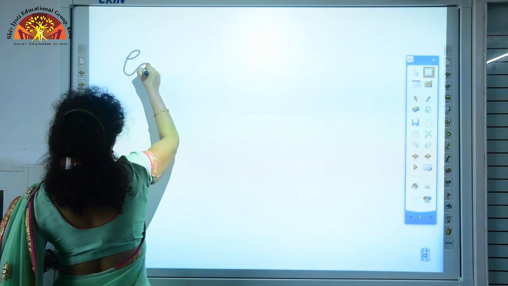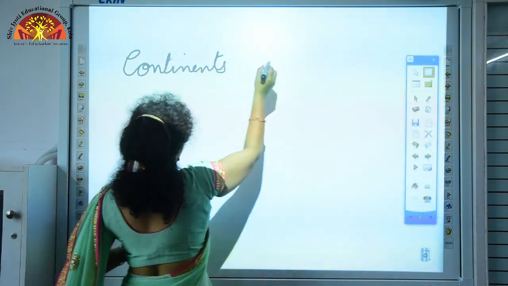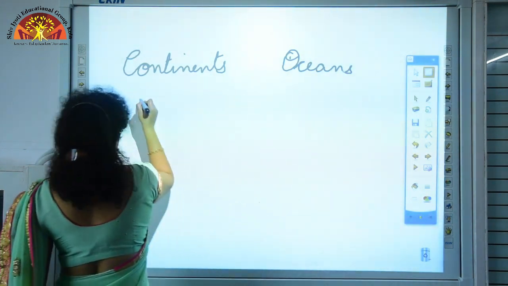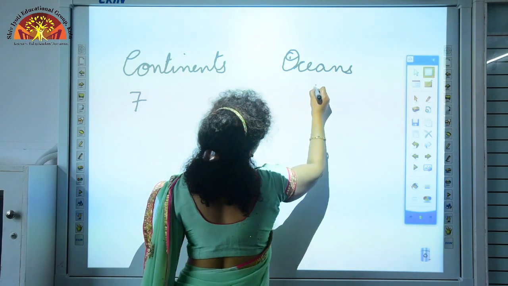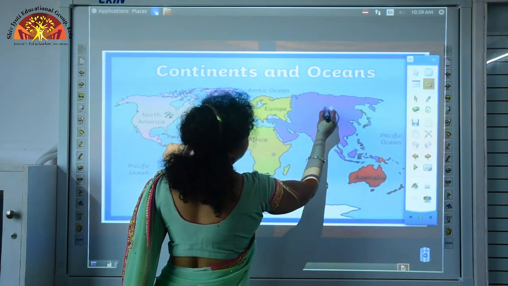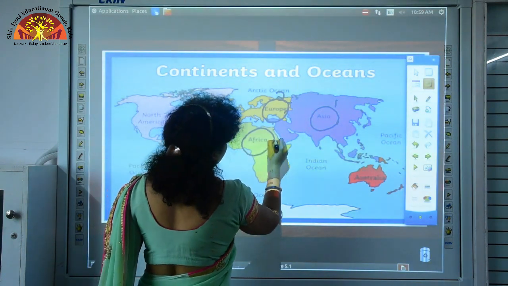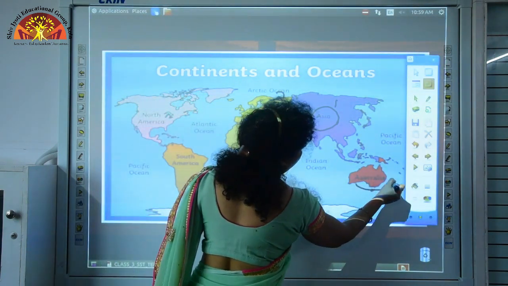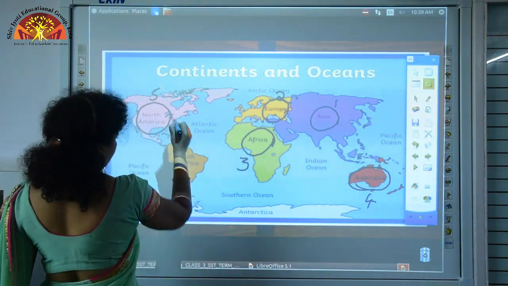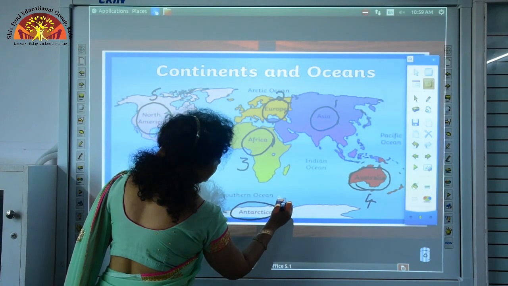So, these are your continents and you have oceans. So, there are 7 continents and 5 oceans. So, what are they? What are the 7 continents? First, Asia, 2, Europe, 3, Africa, 4, Australia, 5, North America, 6, South America and 7 is Antarctica.